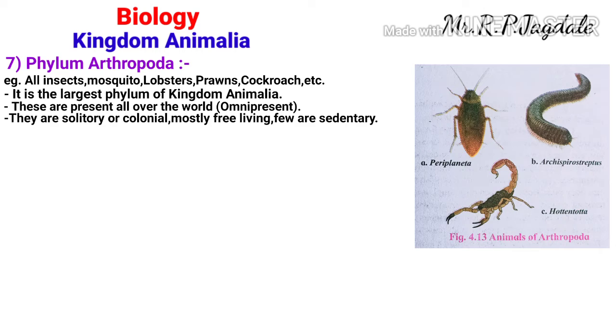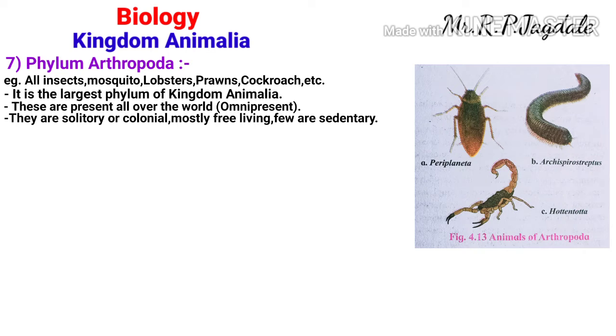They are solitary or colonial. Solitary means they may live in isolation, singly, and colonial means they may live in colony form. So both solitary and colonial forms are there. They are mostly free living, but a few are sedentary. For example, barnacles are sedentary animals.